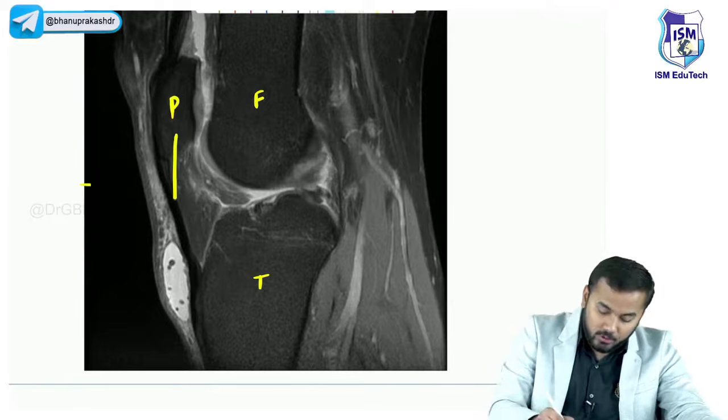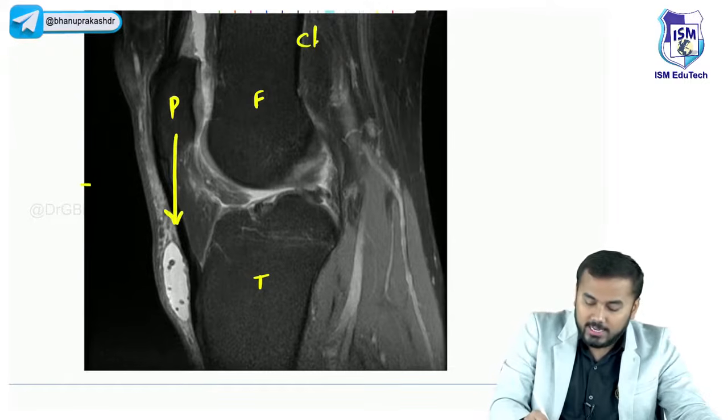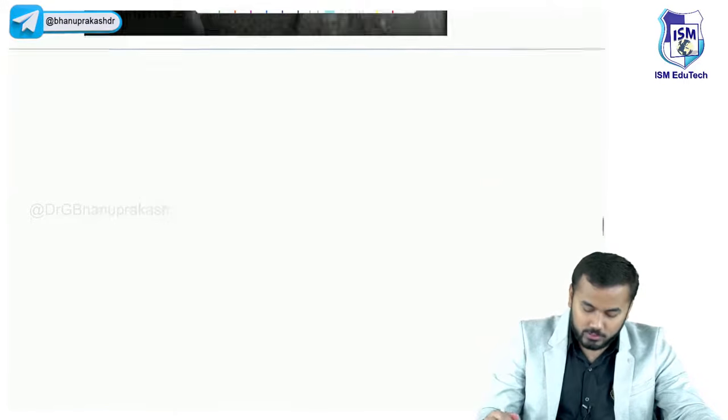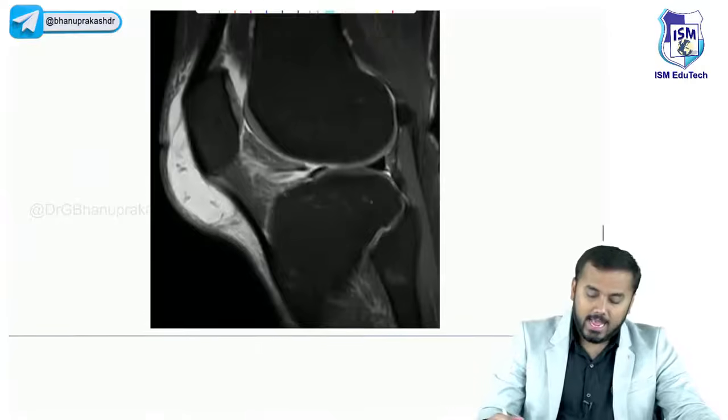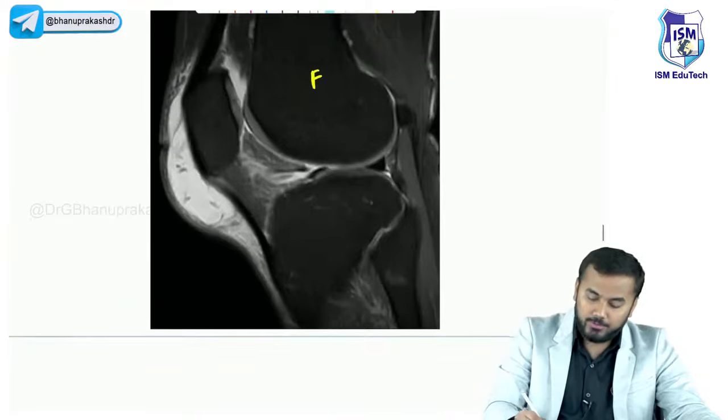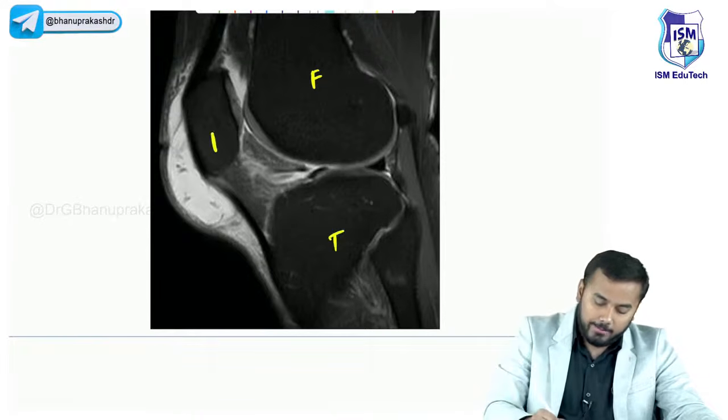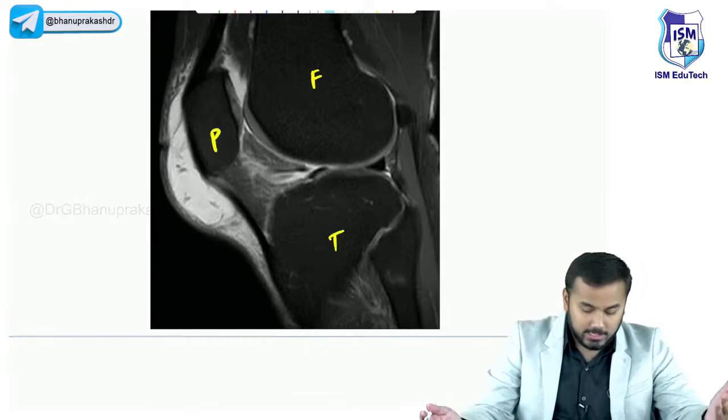Very good. Below the patella. So this is a clergyman's knee. Okay. So this is a clergyman's knee. And the final one, I'm going to tell you, femur, tibia, patella. And again, your answer, please.